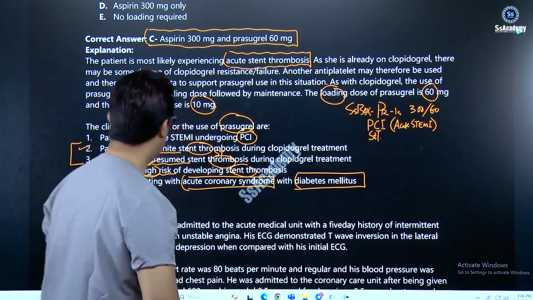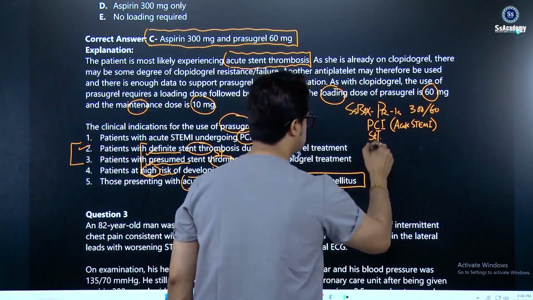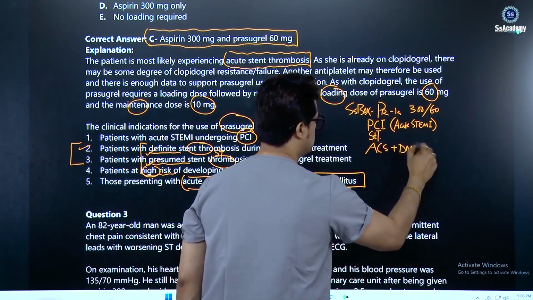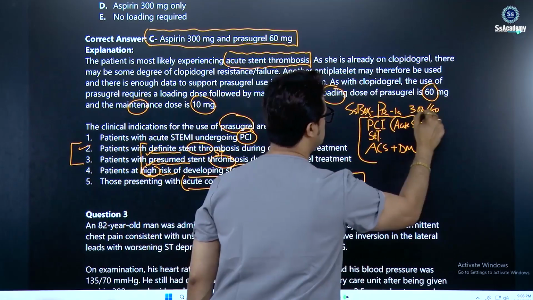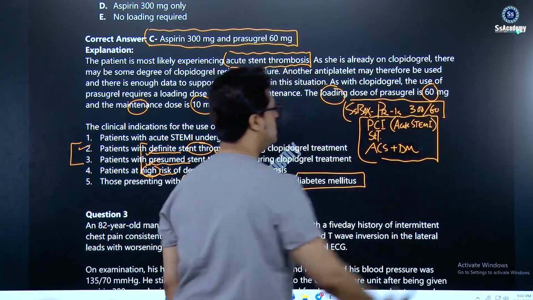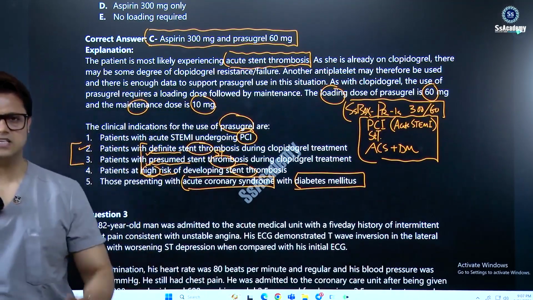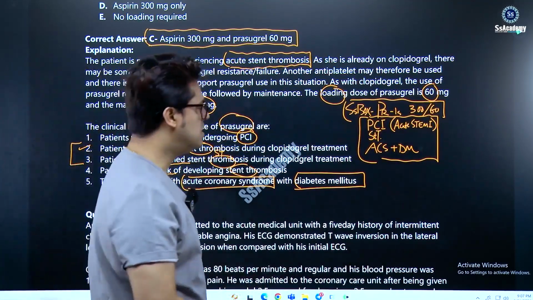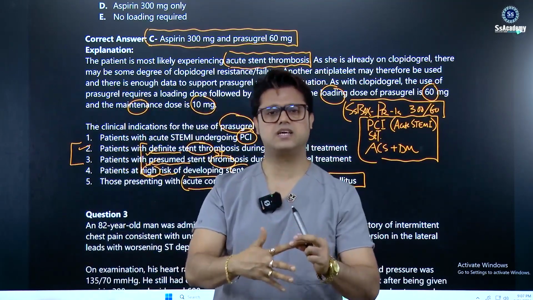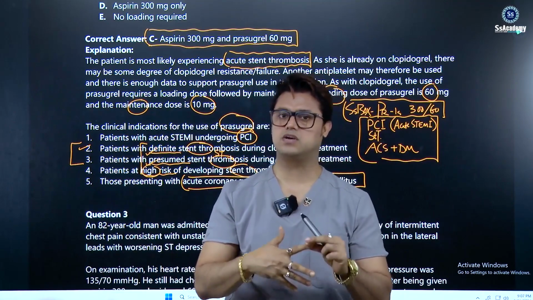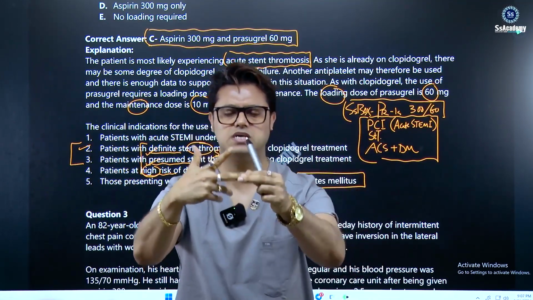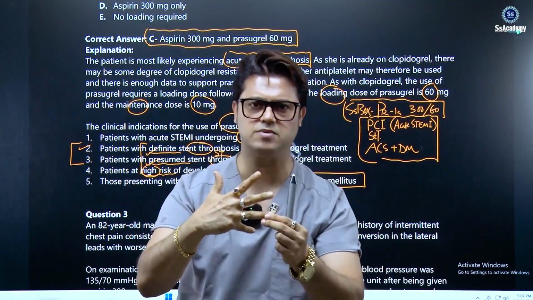Now come back to another important one, the ACS. Yes, my dear, ACS plus diabetes mellitus. So these are the three indications that you need to learn, this box that I'm giving here. For the prasugrel indications, definitely the loading dose should be used in these cases, and you need to remember three important things, my dear. Acute STEMI undergoing PCI. Second, the stent thrombosis. And third, the ACS with diabetes mellitus.